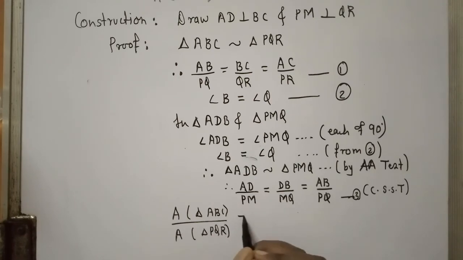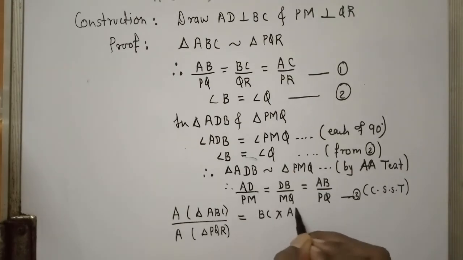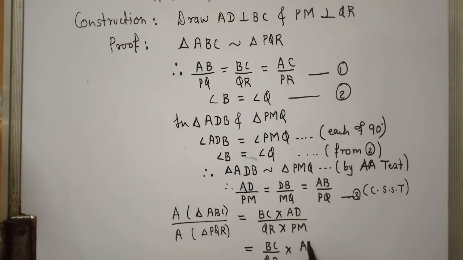As in the last video we have discussed, when you're finding the ratio of the areas of triangles, half will get directly cancelled, which means base 1 into height 1, which is BC into AD, upon base 2 into height 2, which is QR into PM. Hope this is clear. This can be written as BC by QR into AD by PM.